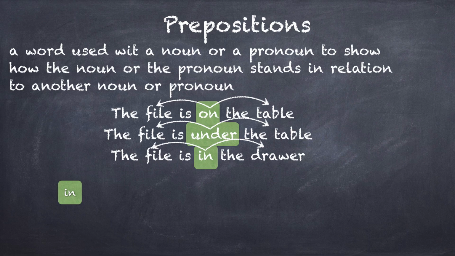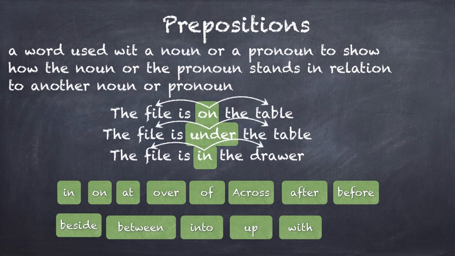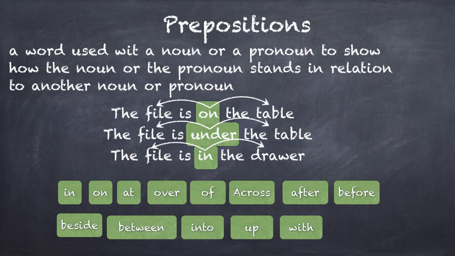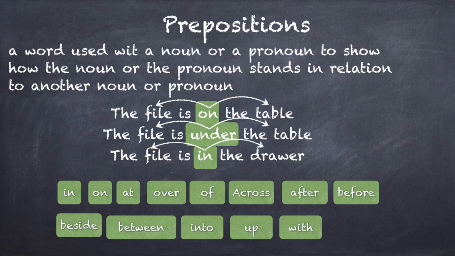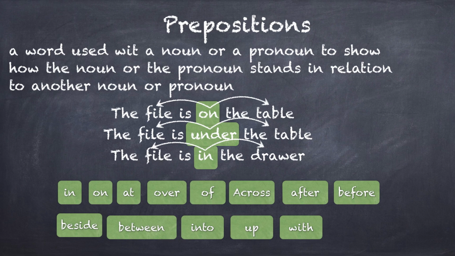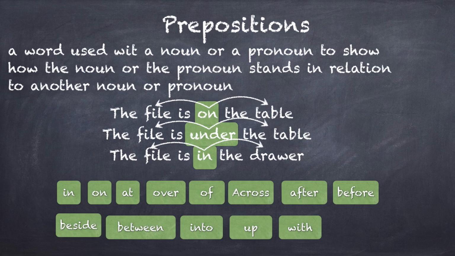The file is under the table. Once again, the two objects being connected are the file and the table, but the preposition under gives us a relationship, a physical space relationship, right? The file is in the drawer. So words like on, under, in, at, over, off, across, before, after, beside, between, up, with, down, since, for. So relationship of space, relationship of time, or any other kind of relationship that can be established between two things are covered by words of preposition, right? Or prepositions.